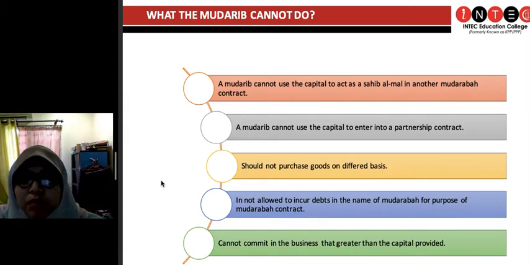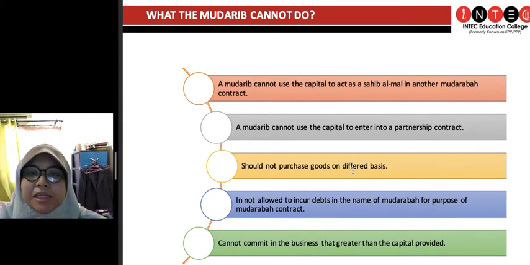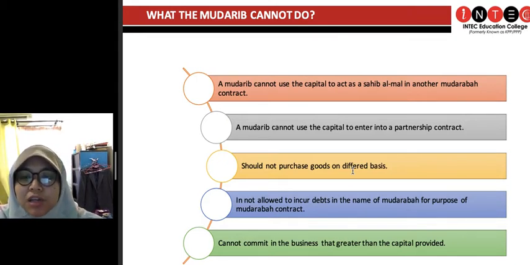And the mudharib also should not purchase goods on deferred basis. Maksudnya bertanggung. Ni bukan DI, this is DE. Contohnya dia guna duit itu kan 50k or 100k untuk beli barang secara ansuran. That is not related to the business. That is not allowed. And he's also not allowed to incur debts in the name of mudharabah. Enter into any types of debts that is not related to the contract, he is not allowed to do that.